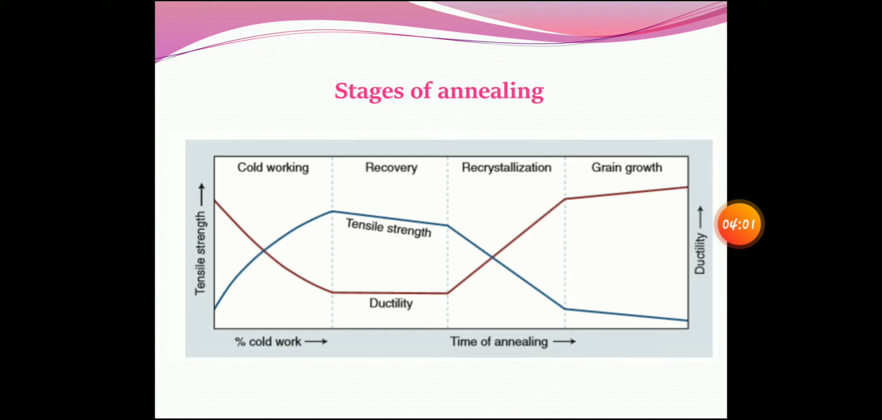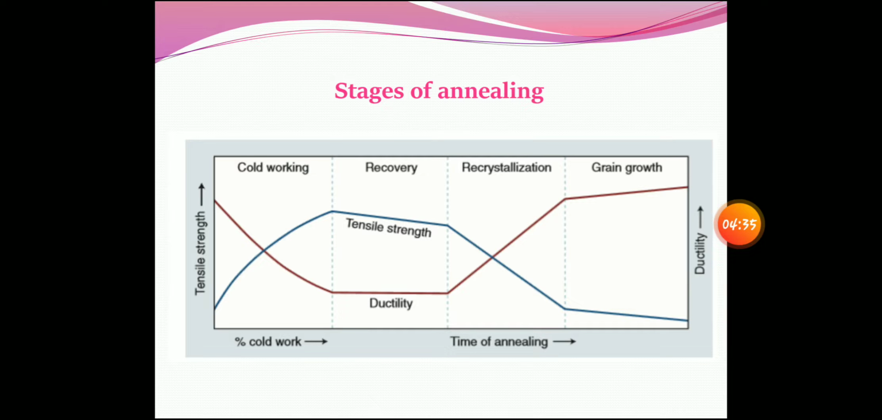Recrystallization. The term itself says that the old diffused atoms disappear, and a new set of atoms with very low density grain boundaries will be formed, which is not at all required. Because of that, the mechanical properties change: the tensile strength has dropped almost completely, and the ductility has risen to a higher level. So till this stage, you are not supposed to do the annealing.